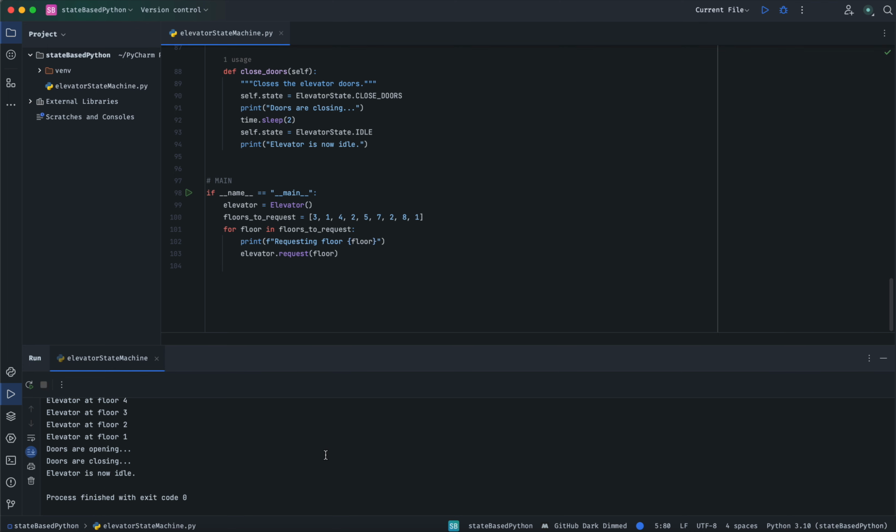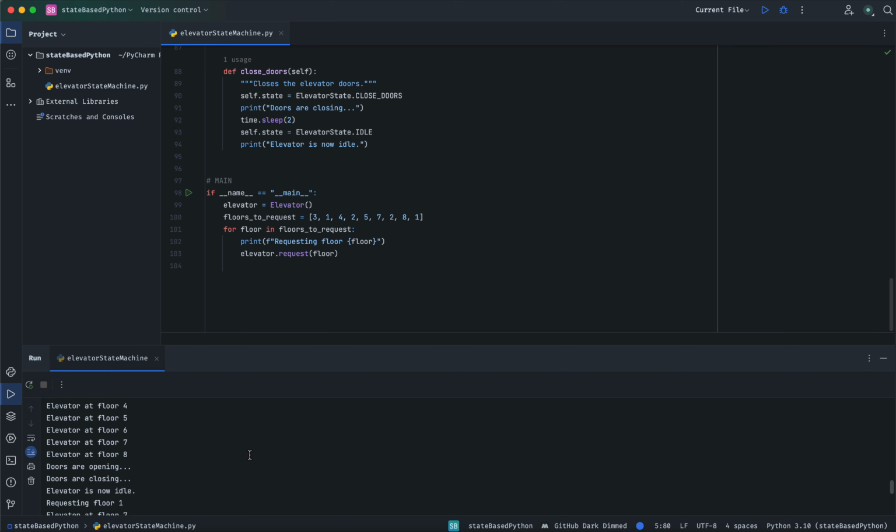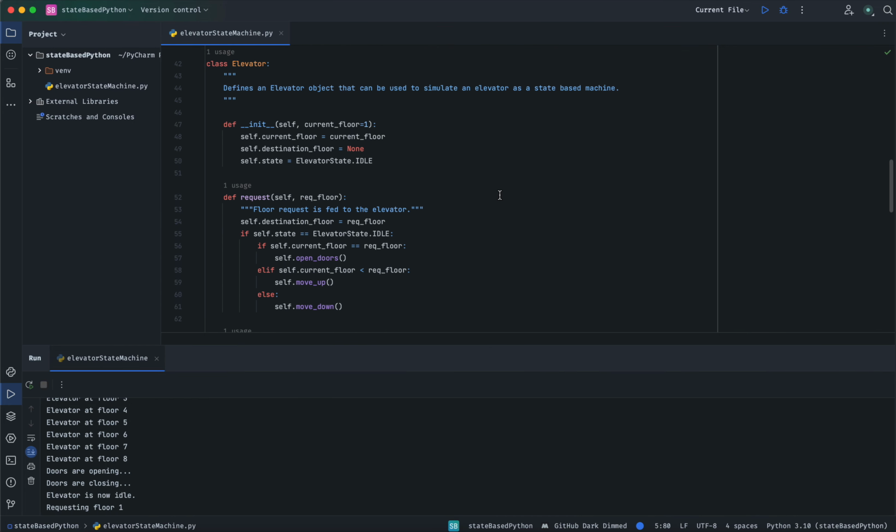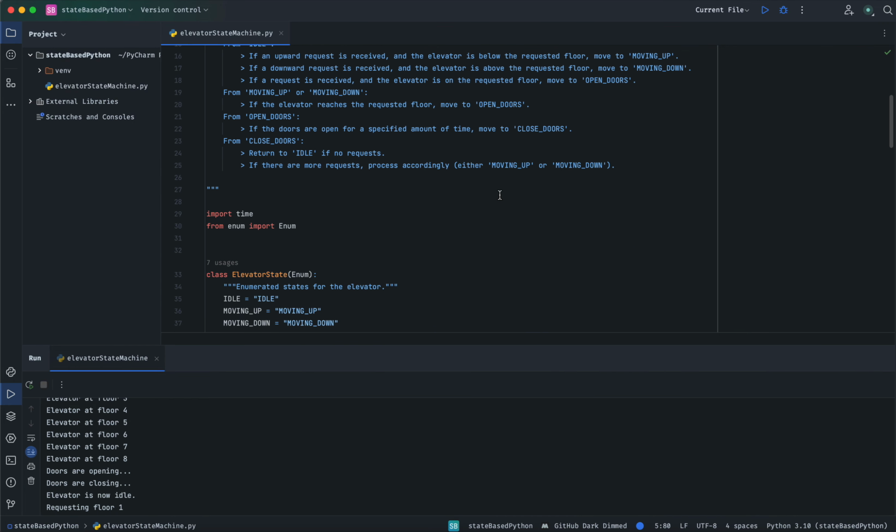And exit code 0. So that's about it. Pretty neat, pretty simple example, but I think it's a good example conceptually of the state-based programming archetype. It's pretty fun stuff.